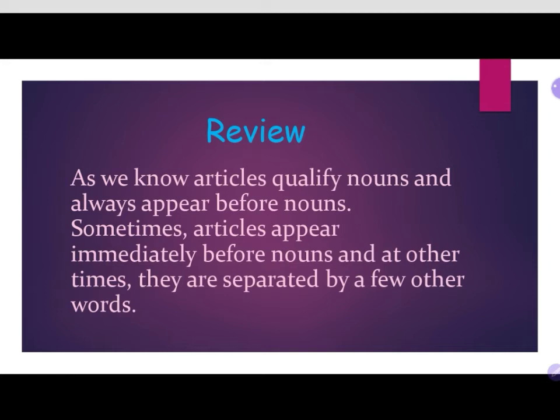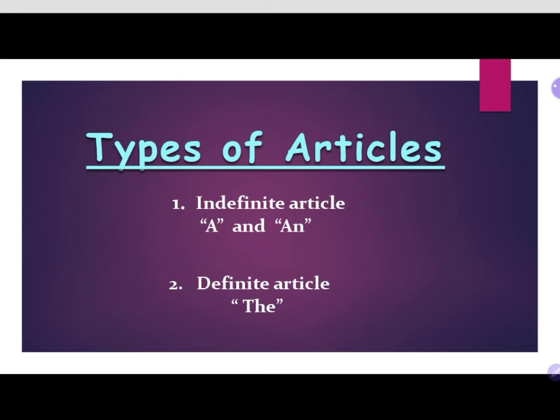In a review, we have seen that articles qualify nouns and always appear just before the noun. Sometimes it appears immediately before the noun, or at other times they are separated by a few other words. We have also seen the types of article: the first one was the indefinite article, in which we have seen a and an, their definitions and uses, and the second one is the definite article, the, which we will see today.